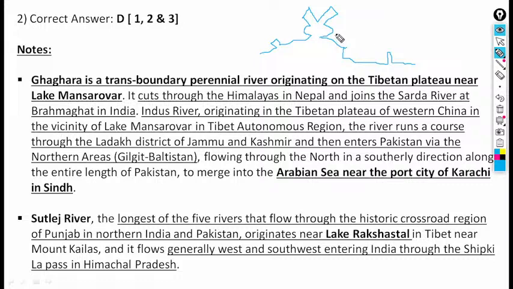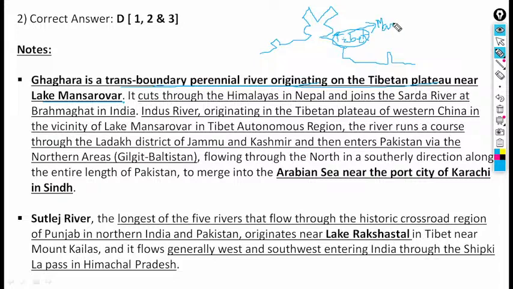Just look, Tibet area is this one. This is Tibet. Okay, this is the Tibetan highland. Ghagra is a transboundary perennial river that originates on the Tibetan plateau near Lake Mansarovar. Here it is, Lake Mansarovar, on the Tibetan plateau. This is the place Tibet, and here it is Mansarovar.